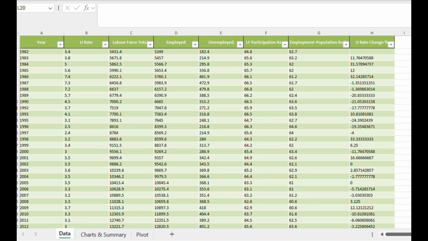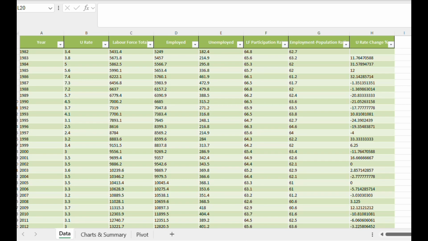Before we start, let me briefly explain the data set used in this analysis. So basically, the data is based on labor force statistics from Malaysia's Department of Statistics, DOSM. This data covers the period from 1982 to 2023, and it includes the following key indicators.